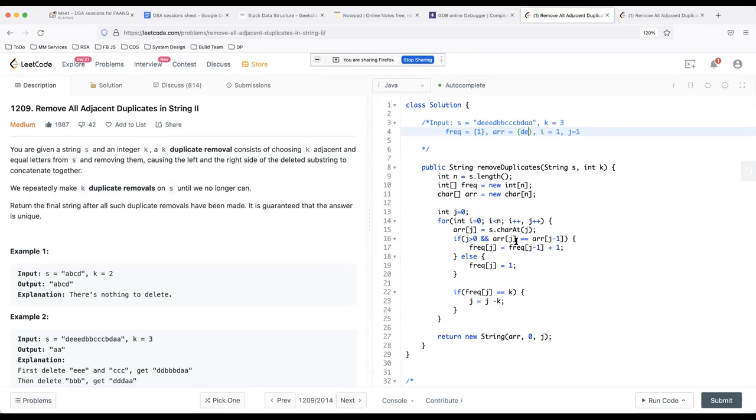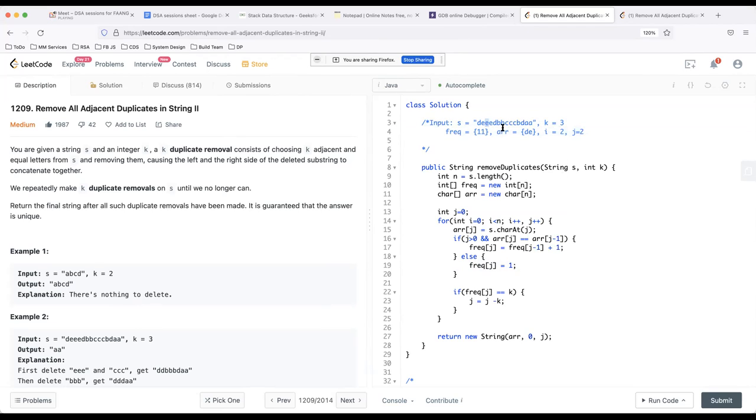Then we check whether array of j is actually equal to array of j minus 1. They are not the same. E and D are not the same. So I put another frequency. The frequency of E is 1 again. So frequency of j is equal to 1. Then i will increment and j will increment for the next iteration.